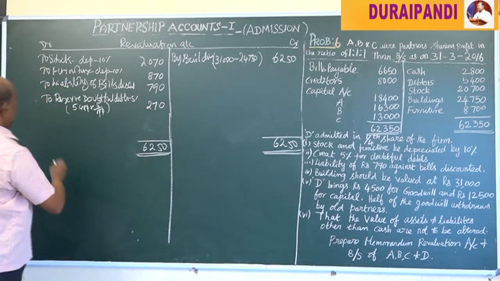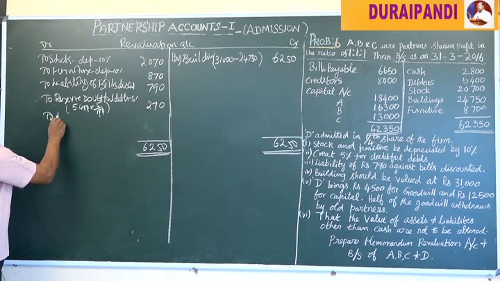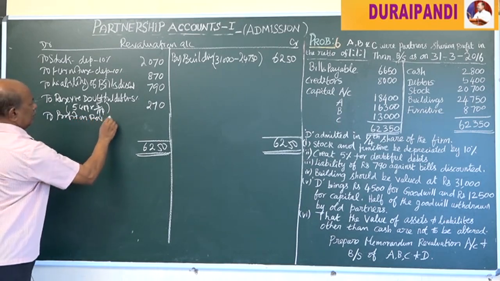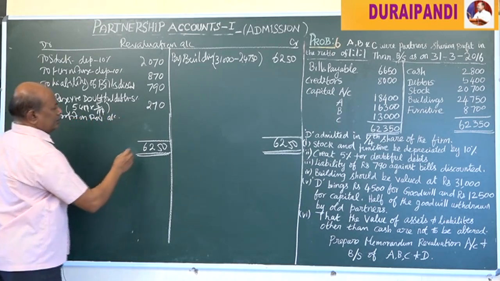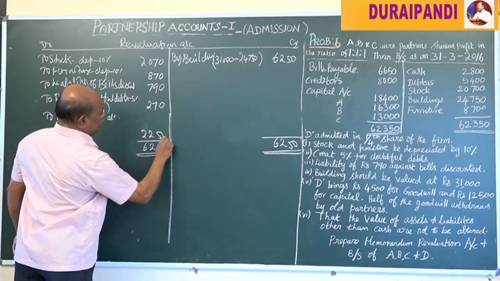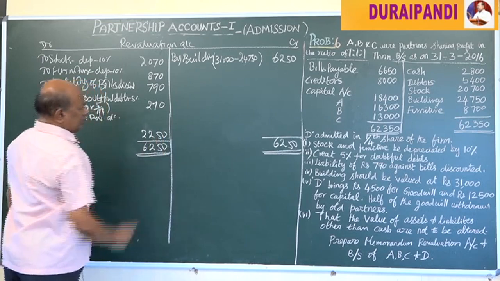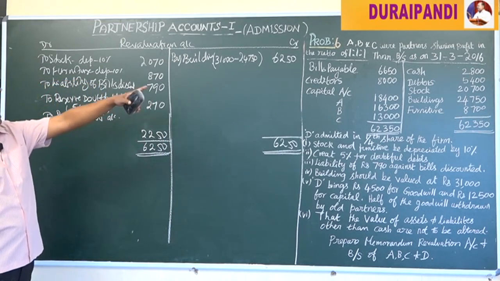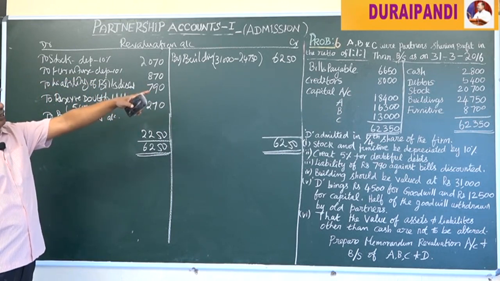The balance is profit on revaluation, 2,250. Now this 2,250 profit on revaluation is shared by A, B and C in their profit sharing ratio.